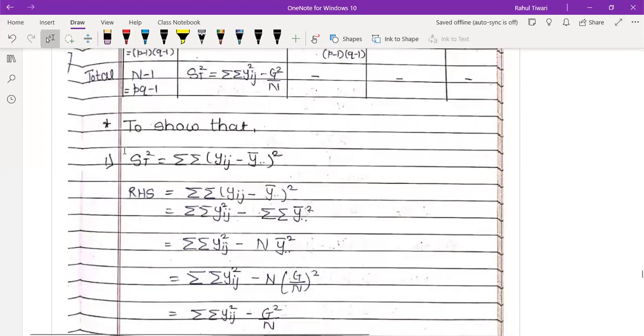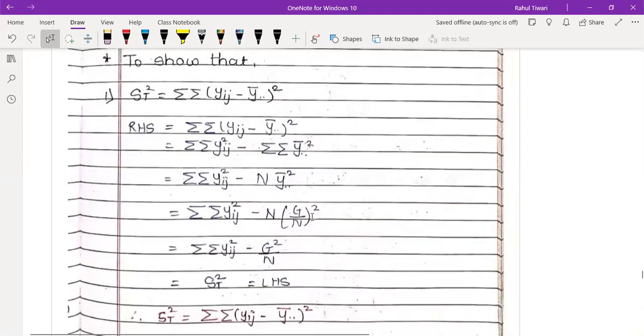If you again look at it, we are again doing similar tasks, same thing we did for the previous one. What is that? Double summation (yij minus y bar dot dot) whole square. तो सिंप्लीफाई करेंगे हम लोग. सिंप्लीफाई करने के बाद आपको फाइनली जो आपका टोटल सम ऑफ स्क्वायर का वैल्यू है वो मिल जाएगा. देखो, I feel it's very simple. So no need to explain anything. You can just go through that.